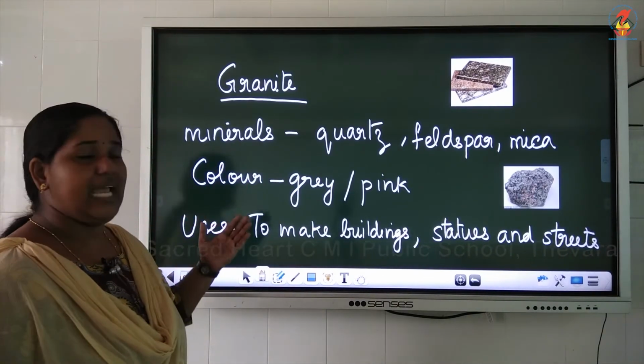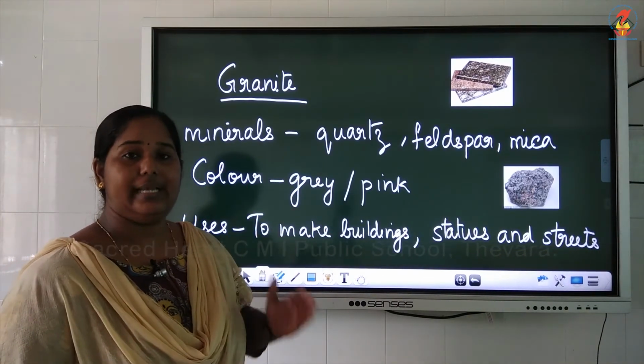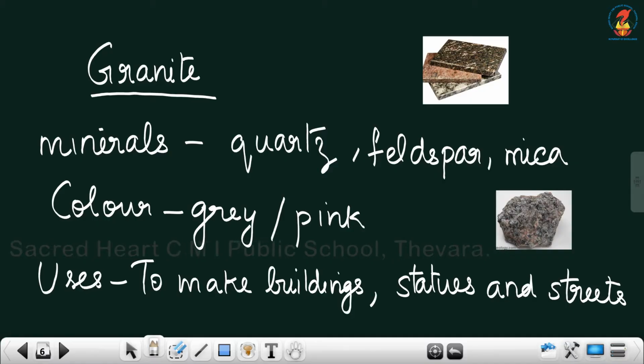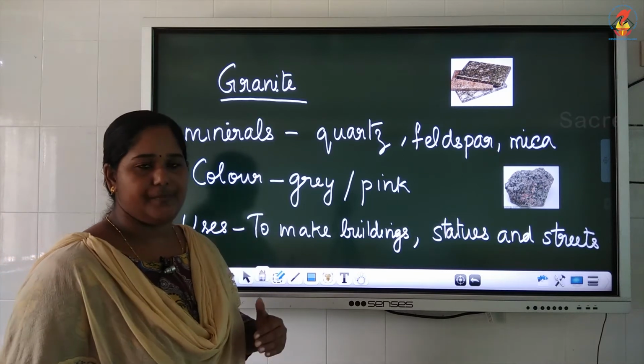See, the first type of igneous rock is granite. You will be very familiar with this rock, isn't it? You have seen it in your house. So granite, it is shown in the picture. This is a rock form and this is a polished form of granite. Granite is the most common igneous rock. This is also formed from volcanic eruption by the cooling and hardening of lava.